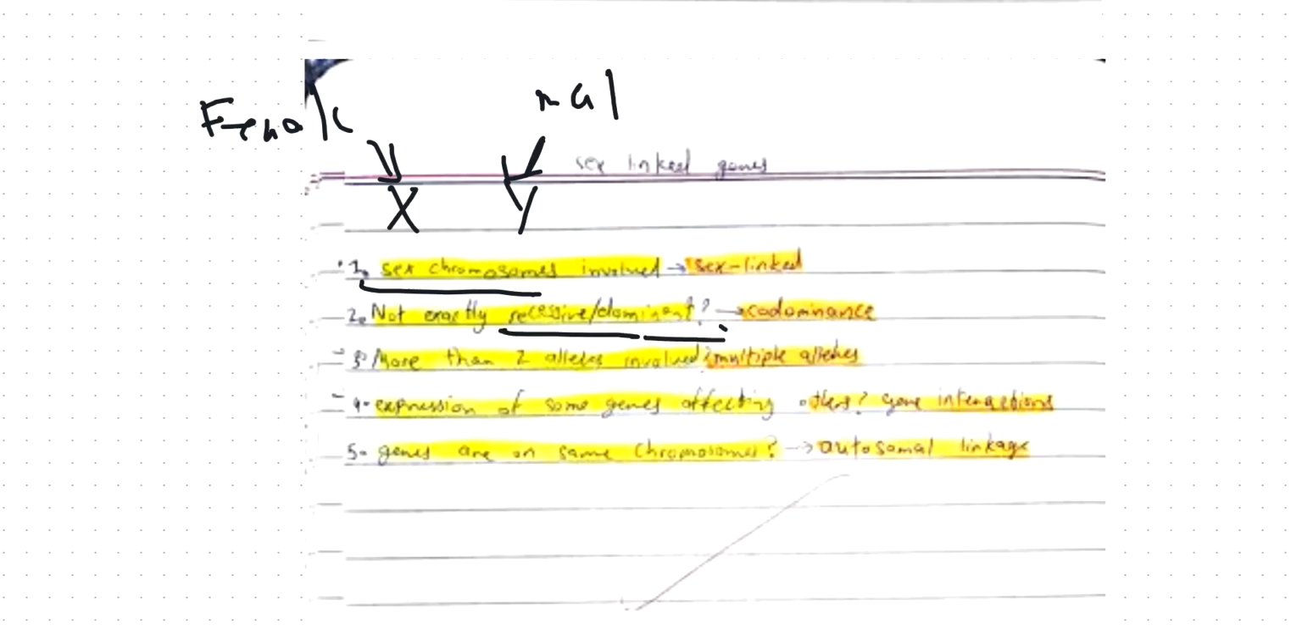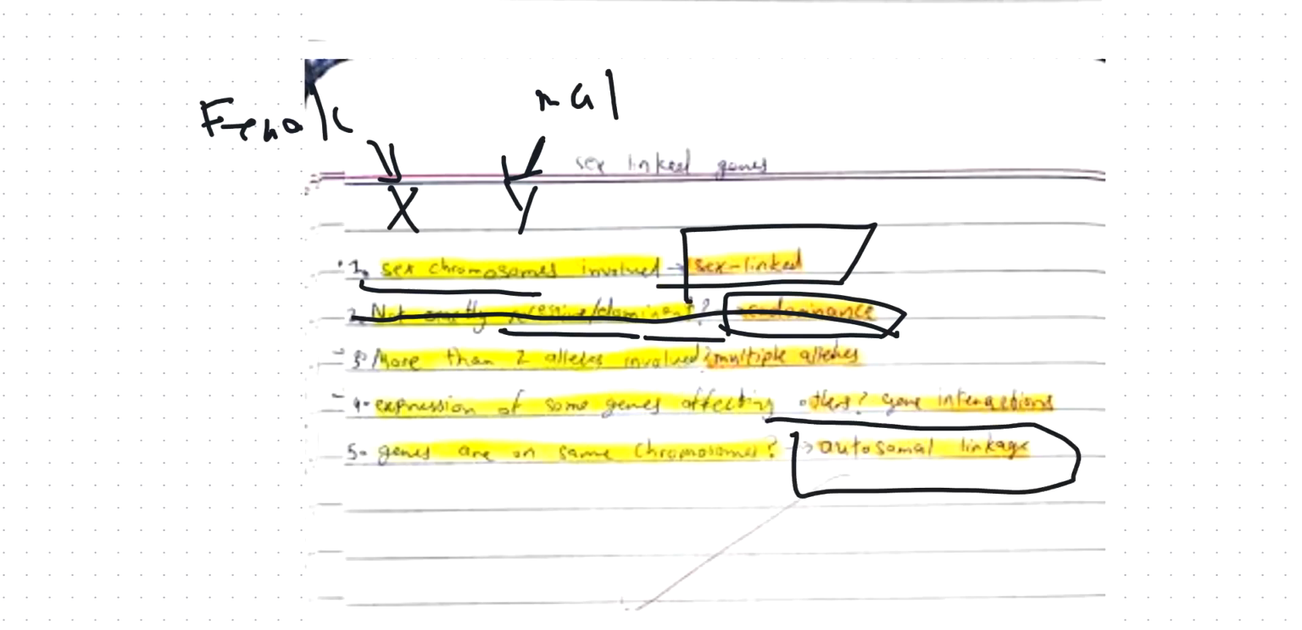You don't need to know this. This is not in your syllabus. For the syllabus, you only need to know sex-linked, and the other one is autosomal linkage. That's what's written in your IMAT syllabus.